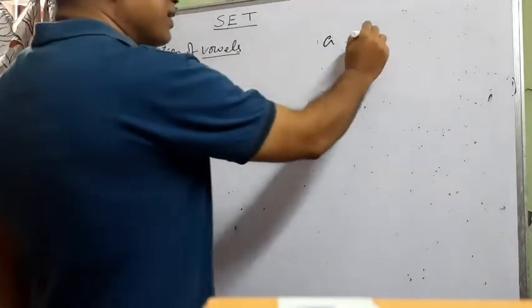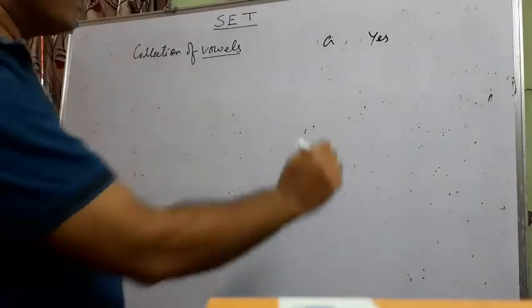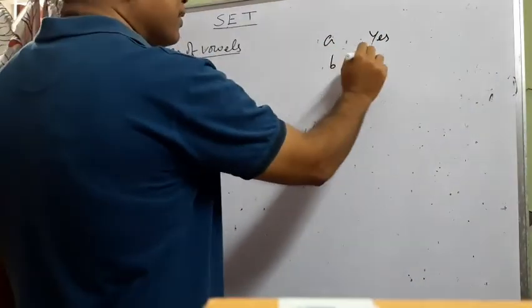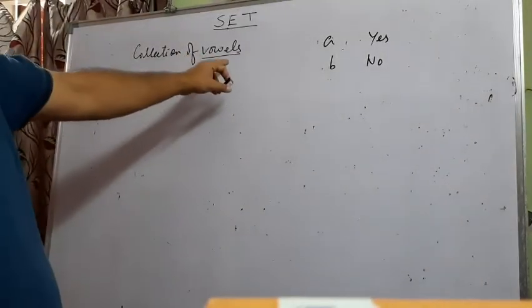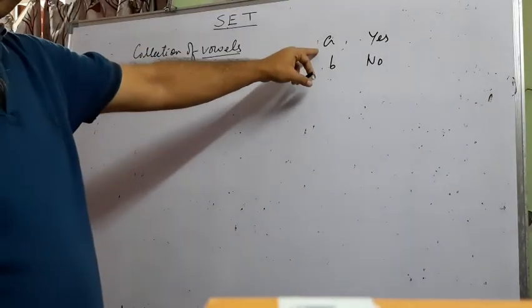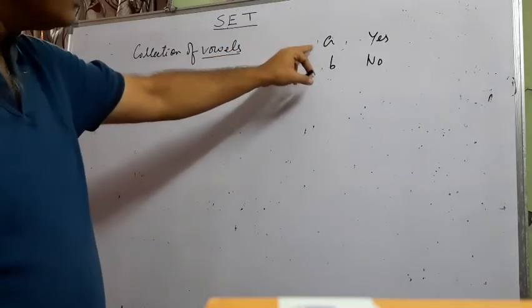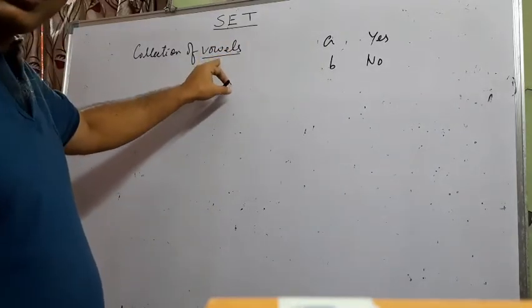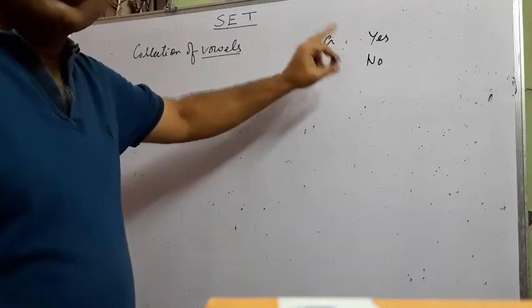Your answer will be yes. For everyone, the same answer: yes. For this, the same answer for everyone: no. That means this definition is such that whether a particular object belongs to that collection, your answer is yes or no, and that answer will be unique.